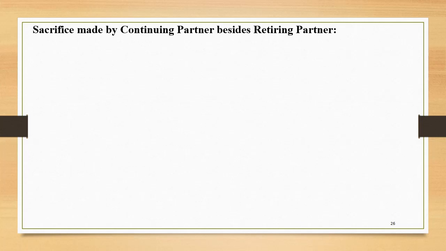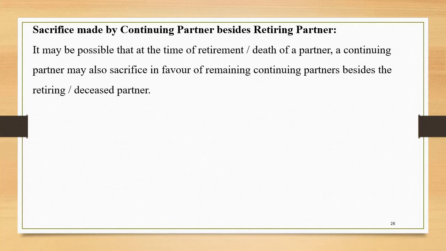Sacrifice made by continuing partner besides retiring partner. A similar case we have seen in the chapter admission of a partner, but over here we can see that if one of the continuing partners also sacrifices, then what? It may be possible that at the time of retirement or death of a partner, a continuing partner may also sacrifice in favor of the remaining continuing partners besides the retiring or the deceased partner.